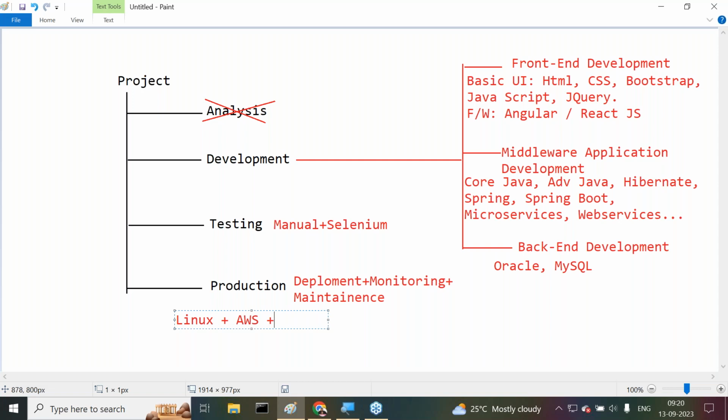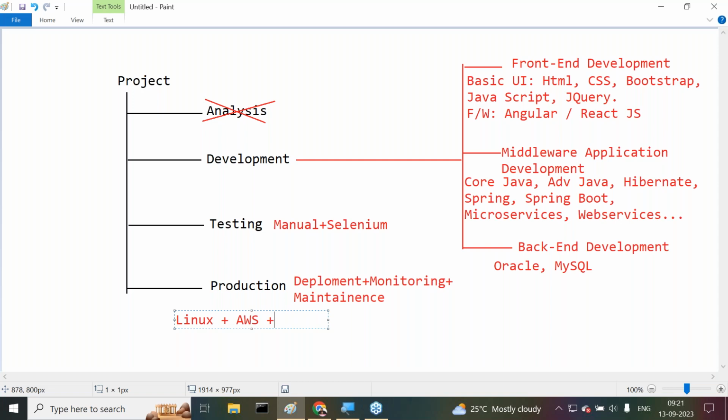For deployment of the application, for monitoring of the application, for maintenance of the application, we need to use some software tools. Almost 10 to 15 well-demanded tools are available.